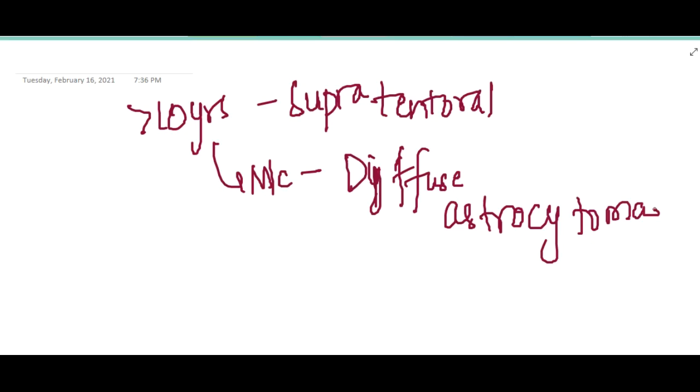The most aggressive tumor in children is medulloblastoma, and the most common tumor in children is pilocytic astrocytoma.